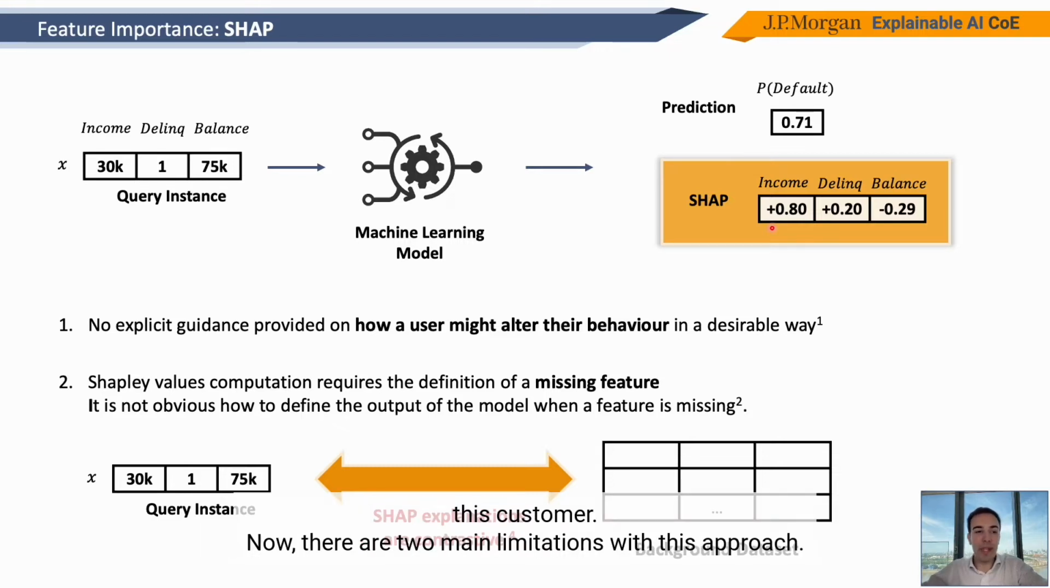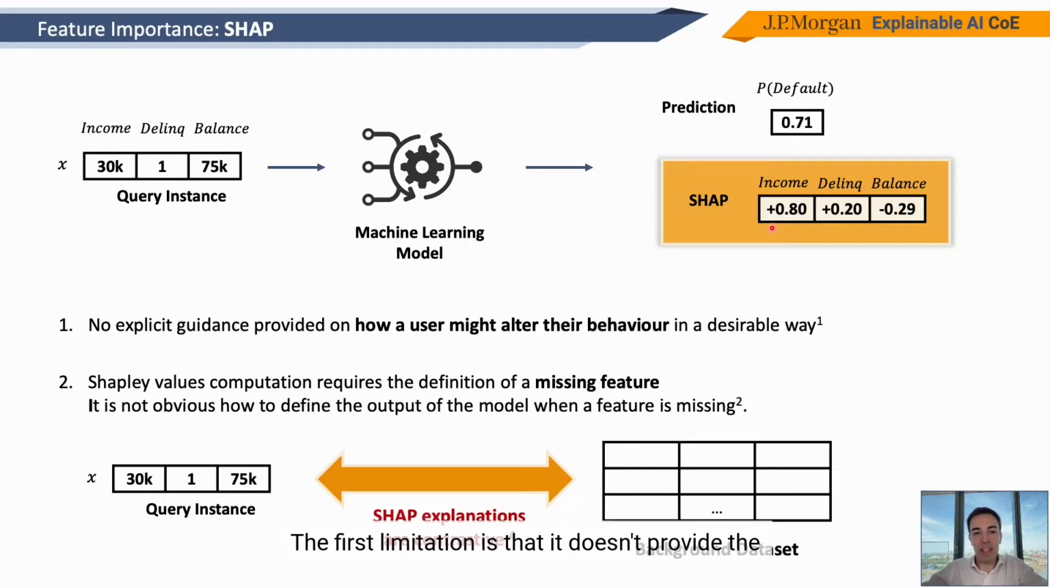Now, there are two main limitations with this approach, and the first limitation is that it doesn't provide explicit guidance on how a user might then alter their behavior in order to overcome the rejection. If I've been rejected for a loan, I want to understand what features I can change, how much I can change them, and in which direction I can change these features, if I have to increase them or decrease them in order to change the prediction from a rejection to an acceptance.